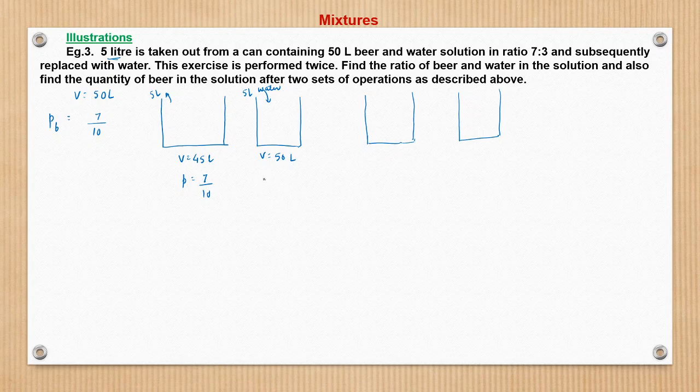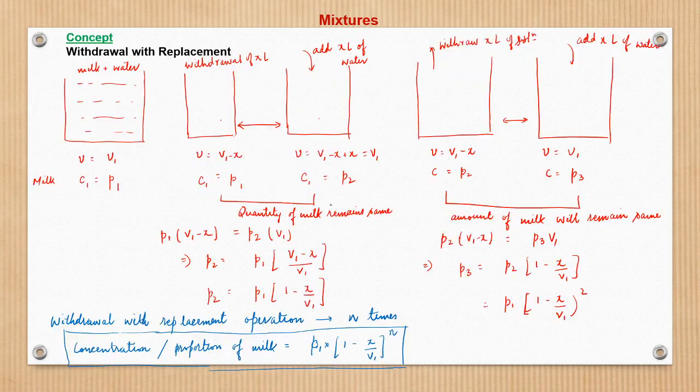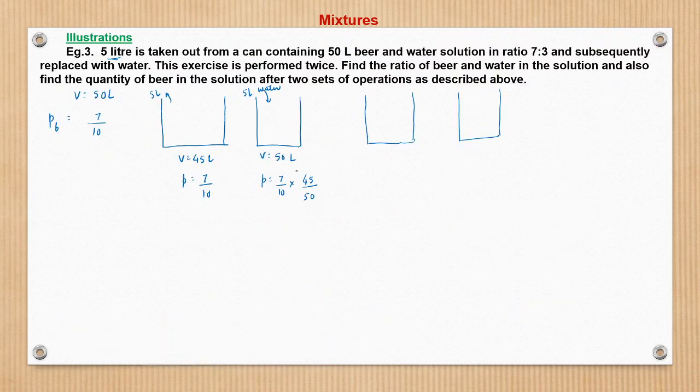Now can we write the proportion directly here? What would be the proportion here? The new proportion would be nothing but the old proportion, 7 by 10 into what? We are adding 5 liter to make it 50 liter solution. So it will be nothing but 45 by 50. This we had seen, 1 minus x upon n. So here we are doing 1 minus x upon v1. Same way, 7 by 10 into 1 minus 5 upon 50, which is 45 by 50. So this is the concentration here in the second level.